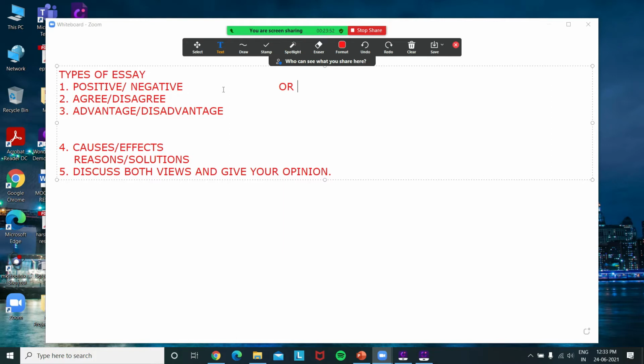So when the question, whether it is advantage or disadvantage, agree or disagree, or positive or negative, has the word "or" in it, then definitely it means that we have to choose one among both, whether it is positive or negative, agree or disagree, advantage or disadvantage. So whenever the word "or" is written in the question in these three categories, we will be going with a one-sided opinion.